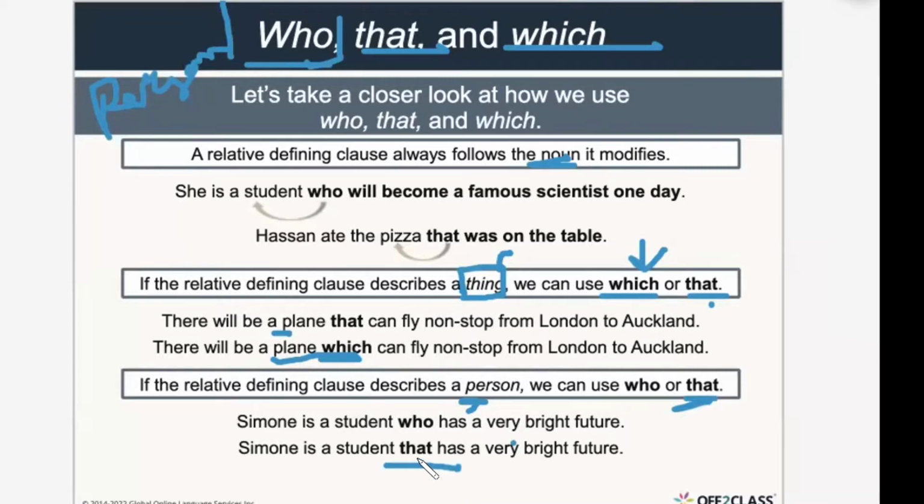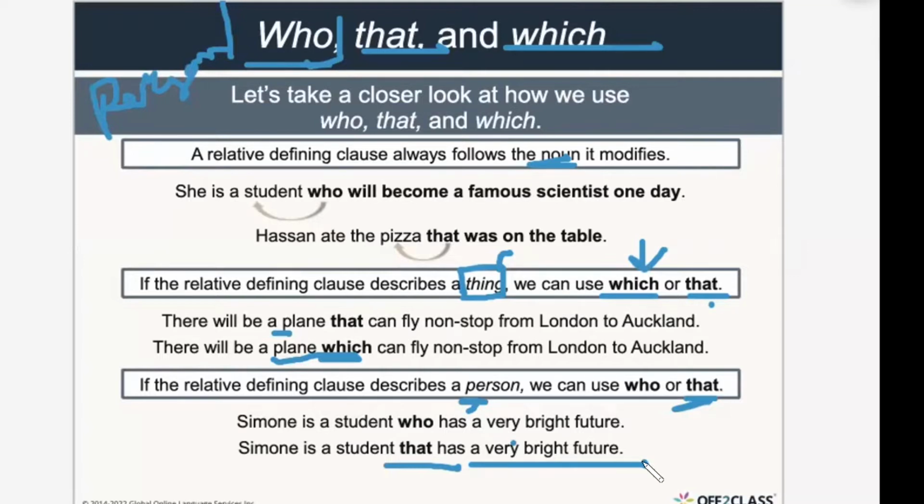Very good. And bright future, it means a successful future, like he's going to be successful. Or very emotional. What is the meaning of ambitious? Ambitious, yeah. Emotional means a person who is emotional. What is the meaning of sentimental? Also emotional, yes. A person who's full of emotions, sentimental. Oh, good one. Very good.